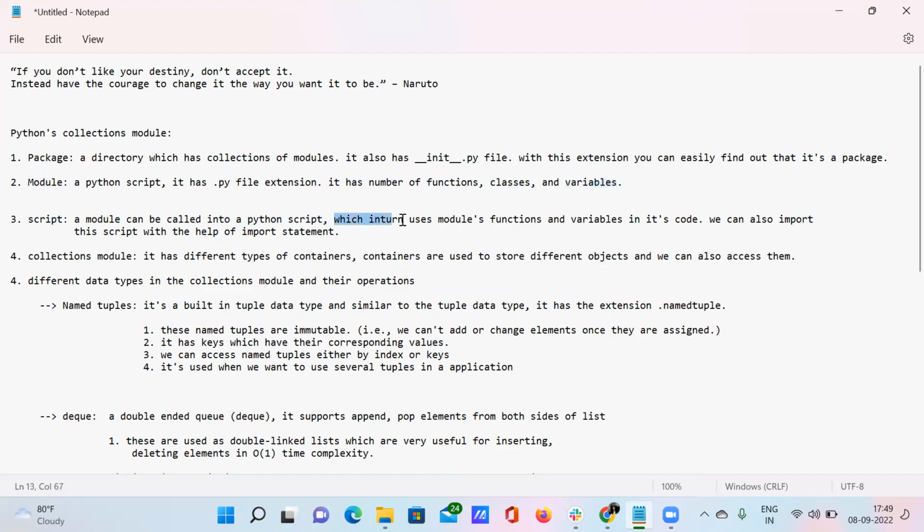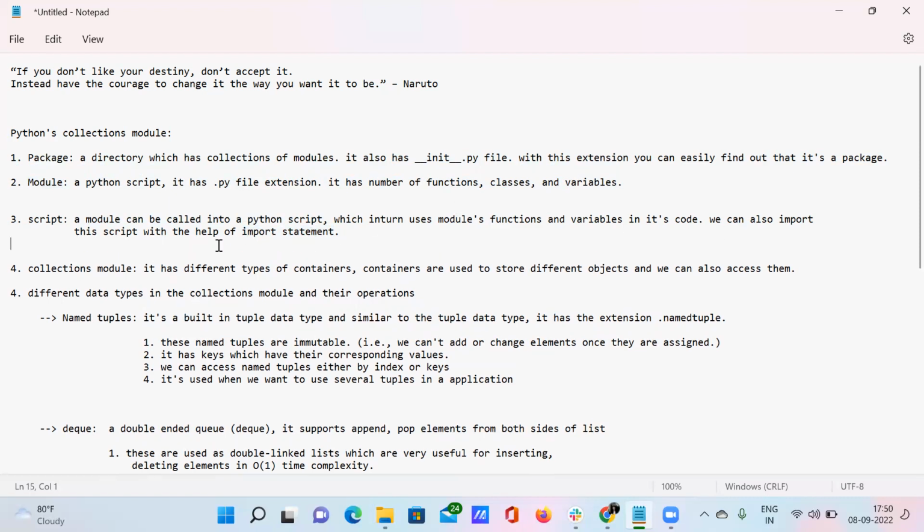That's what I have said here: it in turn uses the module's functions and variables in its code. Why? Because when we call this module into the script, the script automatically uses the functions, classes, and variables of this module. And how can we import any kind of module? We can import any script or module with the help of the import statement, right? When you want to import any Python script, we just use the import statement.